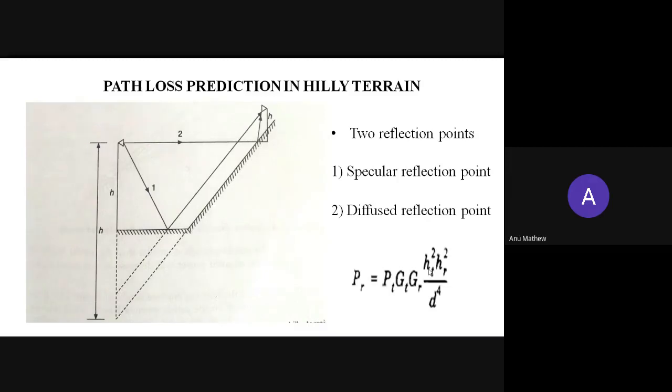But the difference is that here we are taking the effective height, which we calculated now, of the transmitting antenna. So in the case of HT, we are taking the effective height of the transmitting antenna. That is the only difference to calculate the power at the receiving end. Then PT is the power of the transmitting antenna, and GT and GR are the gains of the transmitting and receiving antennas. All other analysis is the same as that of the two-ray reflection model.